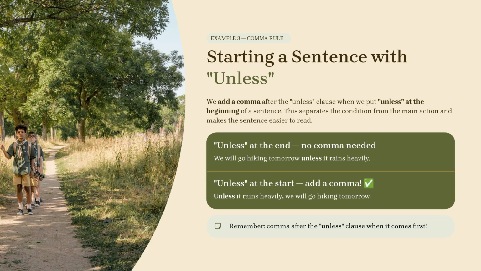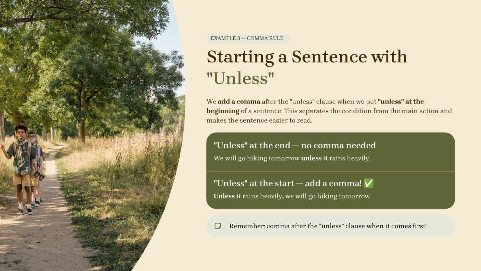Example 3 teaches us the comma rule for starting a sentence with unless. We add a comma after the unless clause when we put unless at the beginning of a sentence. This separates the condition from the main action and makes the sentence easier to read.